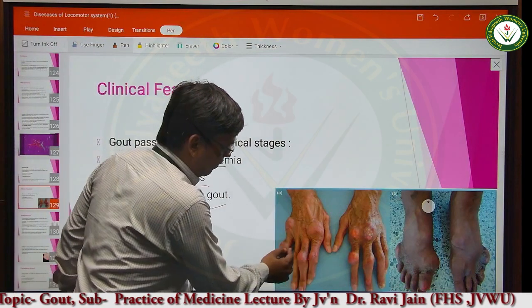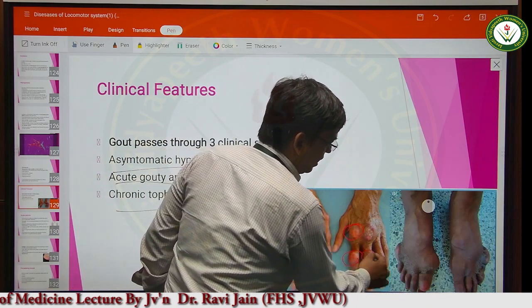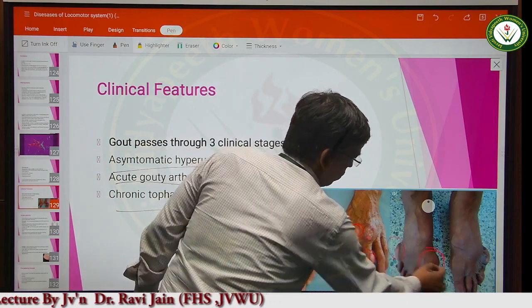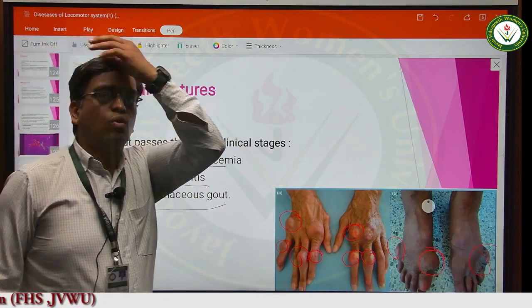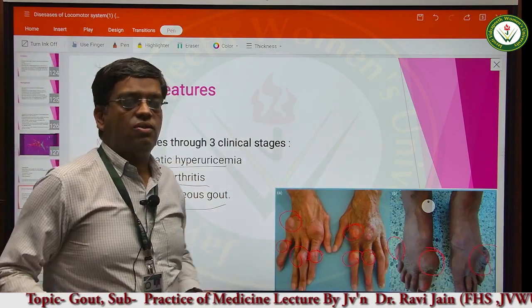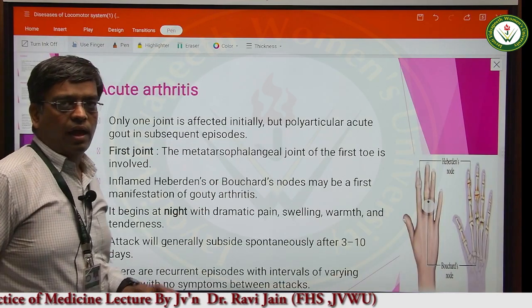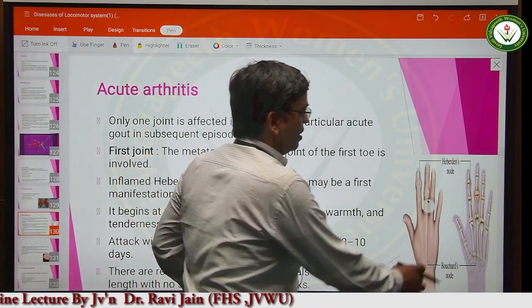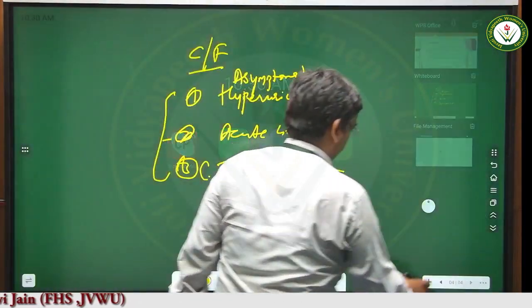These are the tophi. You can see that these are the tophi that are commonly seen in case of gout. In this leg also, and in these hands and legs. So this is the tophaceous condition that is seen in case of chronic gout. Now, how does acute gout present? In case of acute gout, there is acute pain.